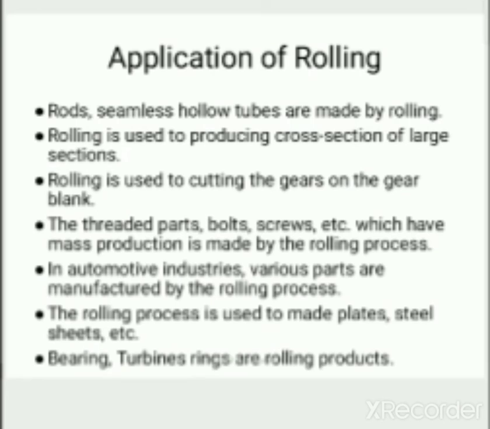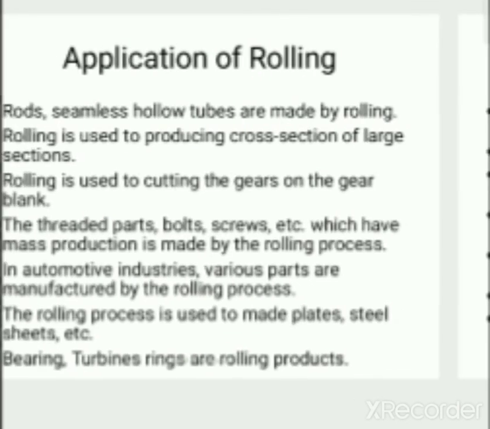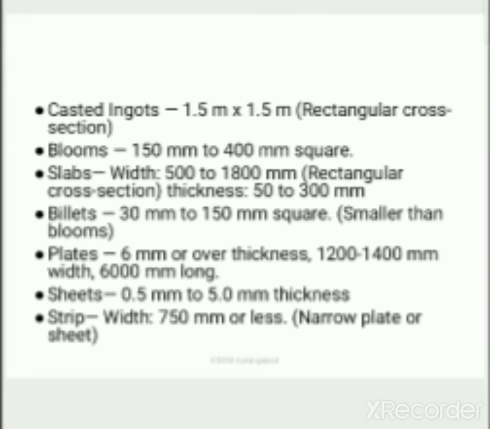The automotive industry's various parts are manufactured by the rolling process. The rolling process is used to make plates, sheets, steel sheets, etc. Bearing and turbine rings are also formed with the help of rolling.